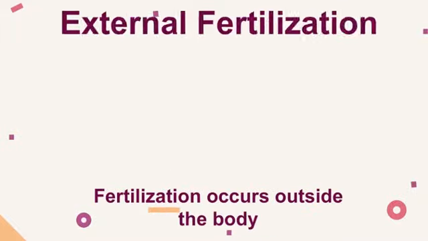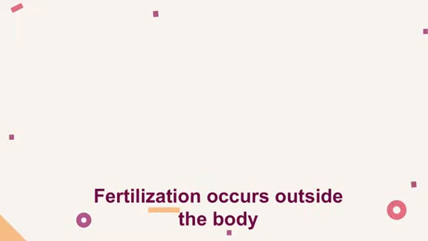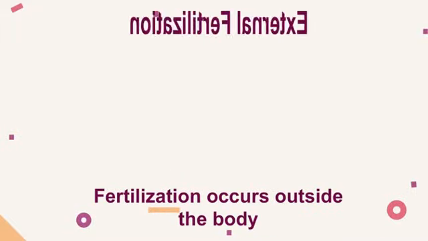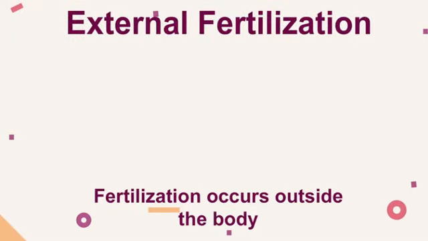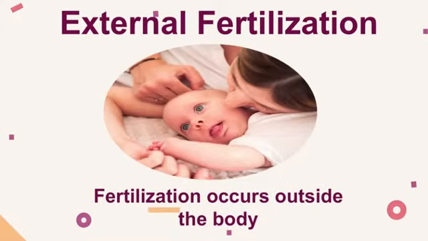Now, what is fertilization? Fertilization is a union of two gametes which forms a zygote. There are two types of fertilization. Firstly, external fertilization is most common in aquatic animals like salmon. This is basically when males and females release gametes and the fertilization happens outside the body.